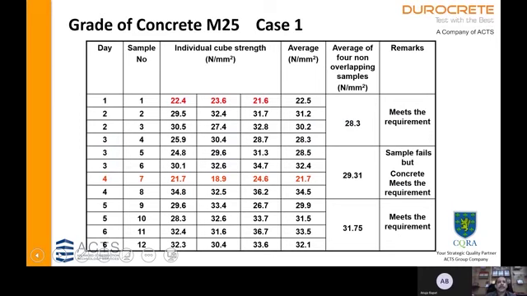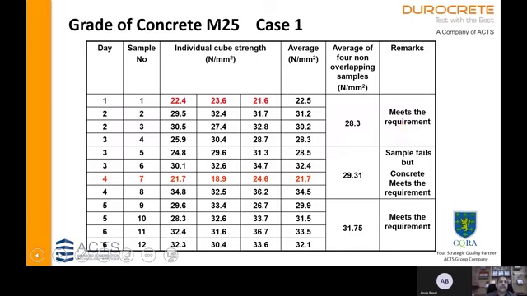Now let us look at this case. The first column is the day of concreting. The second column is sample number. Third column are individual cube results. Fourth is the sample mean. And the fifth column is the average of group of 4 samples. And last is the remarks.